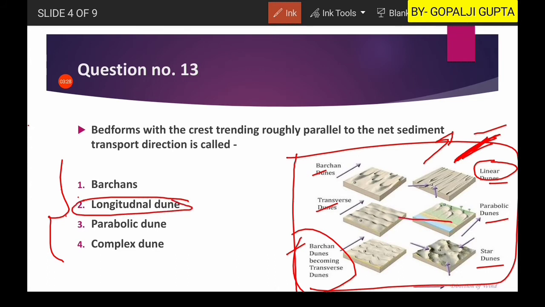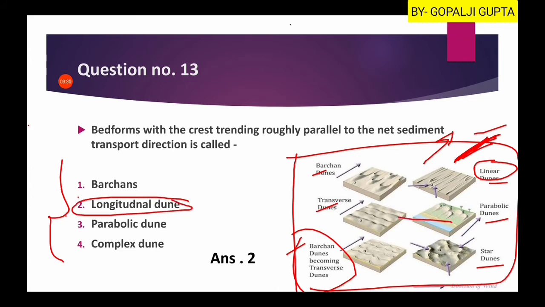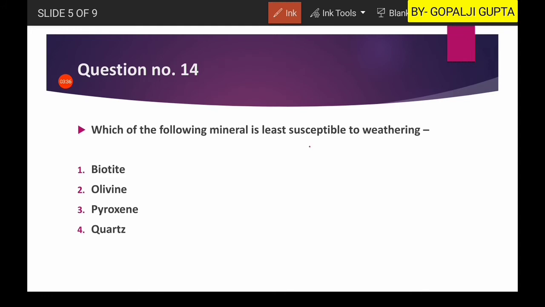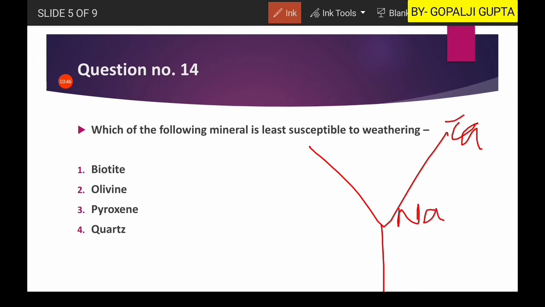Okay, now question number 14 is: which of the following minerals is least susceptible to weathering. If you know about Bowen's reaction series, then you know that there is a continuous series in which we have anorthite and albite, while in the discontinuous series you have olivine, then pyroxene, amphibole, biotite, and here you have orthoclase, muscovite and quartz.